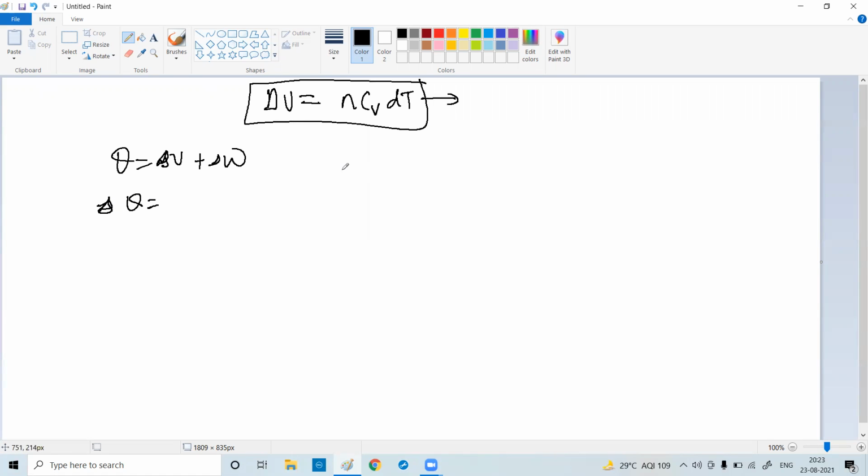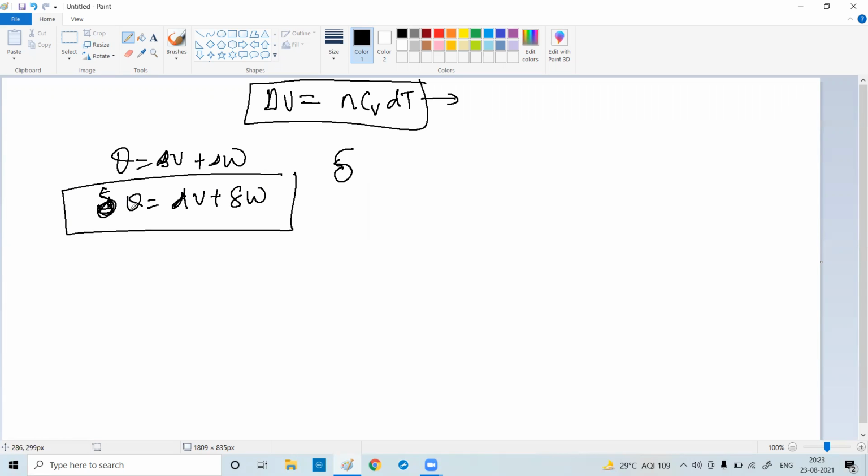Rather, we say dou, which means partial derivative. Is it there in your chapter? No, partial derivative is not there. So delta Q equals dU plus del W. What is a partial derivative?